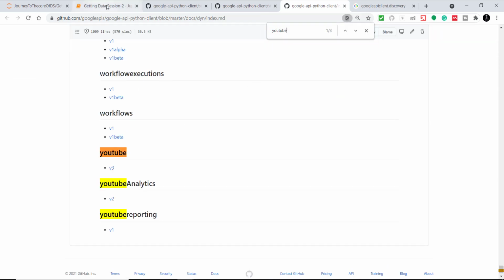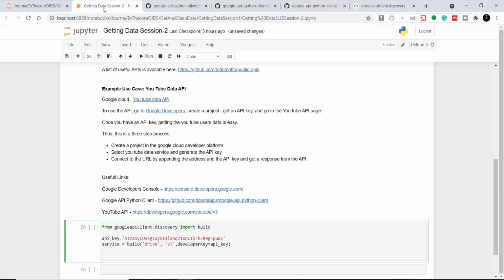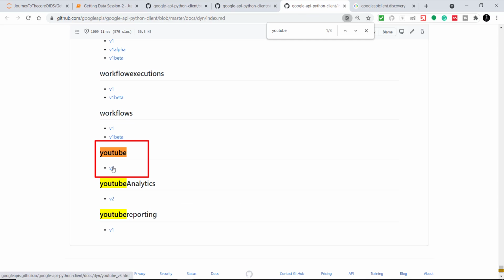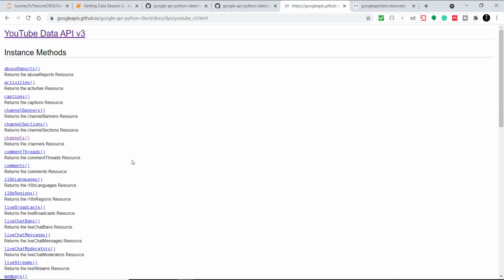So guys, remember that we are using V3 version here. Okay, so we just need to go and click on V3, and it will go on this site and tell us all of the instance methods which are supported with V3, and the one which we are using is channels here. Okay, which will return the channel resources.